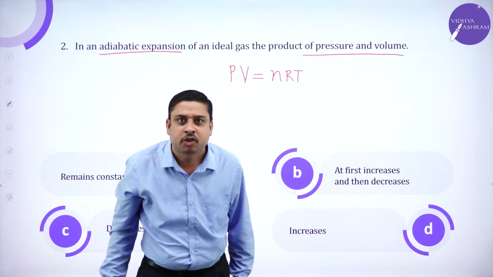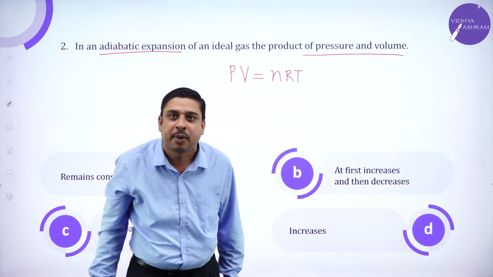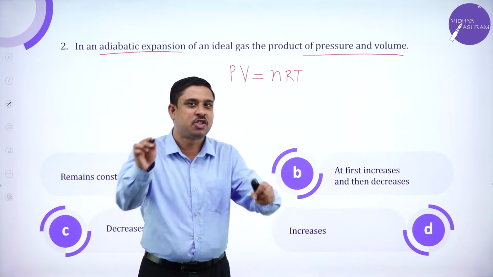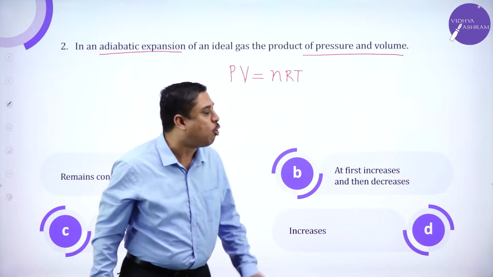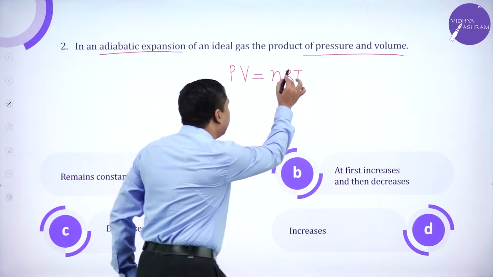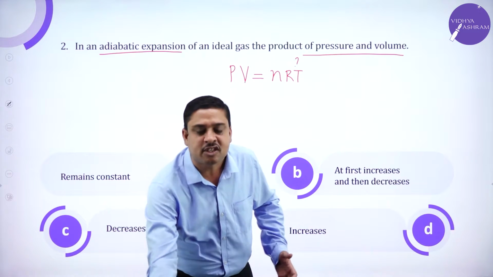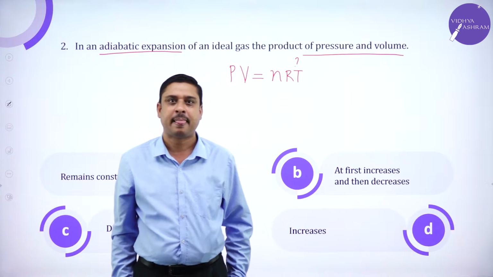So the product of pressure and volume is temperature. The question is indirectly asking, what happens to temperature when there is adiabatic expansion of the gas?